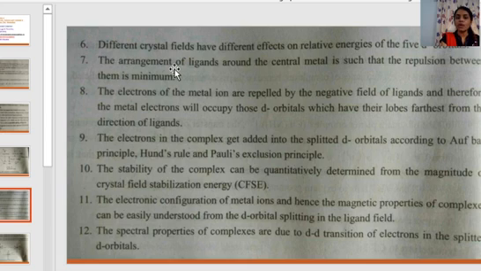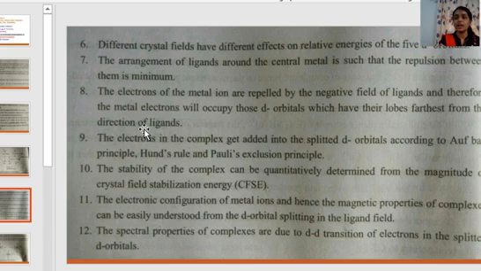The arrangement of ligands around the central metal is such that the repulsion between them is minimum. The ligands in a complex are arranged around the metal atom in such a way that there will be minimum repulsion between them. The electrons of the metal ion are repelled by the negative field of the ligand, and therefore the metal electrons will occupy those d orbitals which have their lobes farthest from the direction of the ligands.